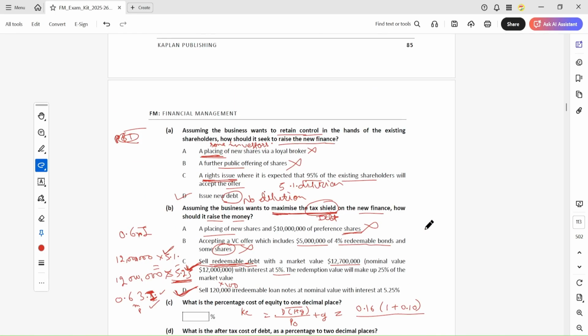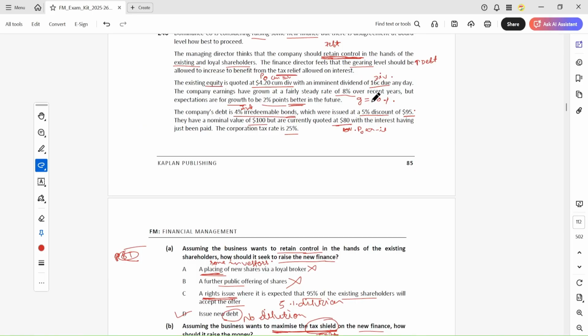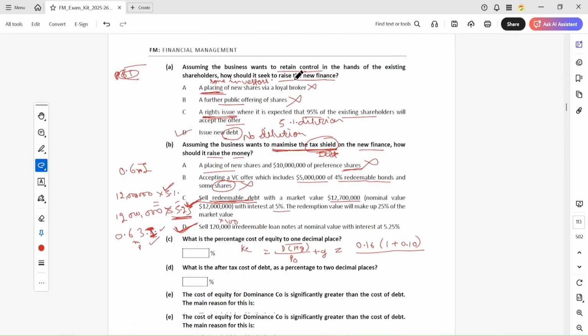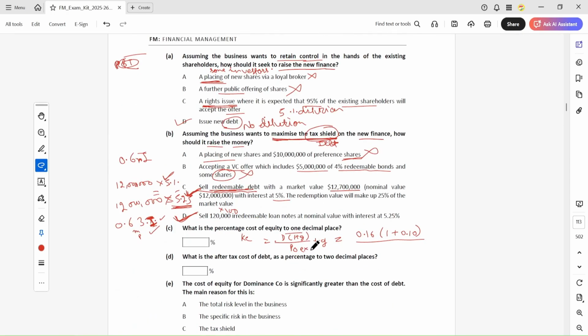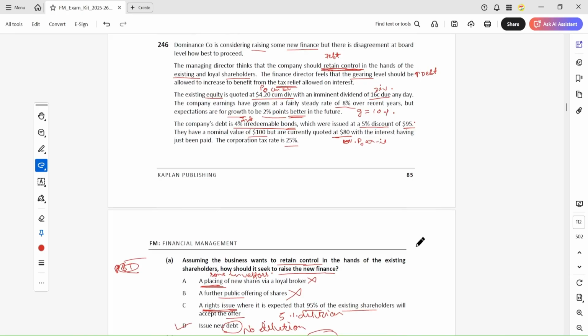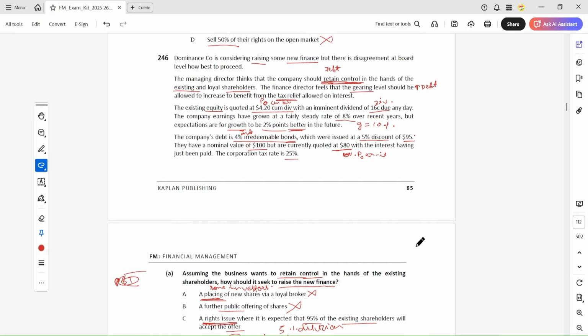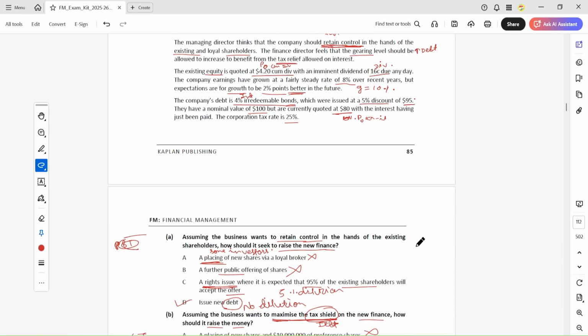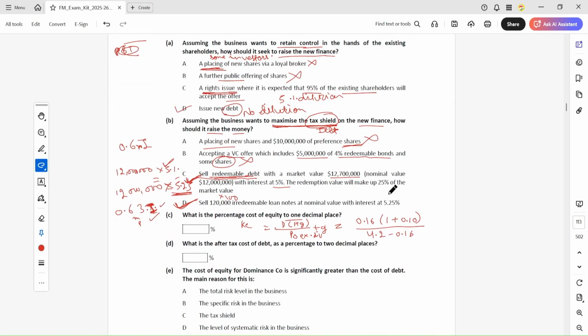The price P0 given here is 4.2, and that must be ex-dividend, so we take 4.2 minus 0.16, plus 0.10.